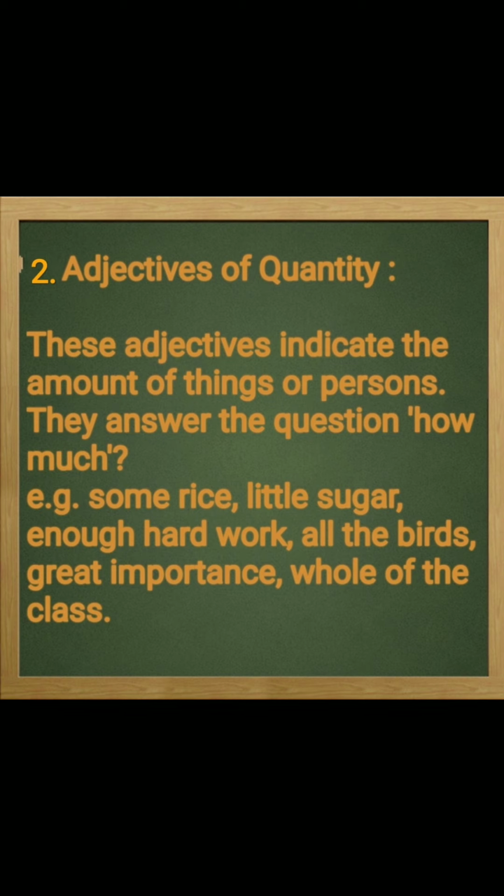The next adjective is adjectives of quantity, also known as quantifiers, and these answer the question how much. These adjectives basically indicate the amount of things or persons. Like in the first adjective we got the answer to the question what kind, and in adjectives of quantity we get the answer to the question how much. For example, you can see some rice, little sugar, enough hard work, all the birds, great importance, whole of the class.